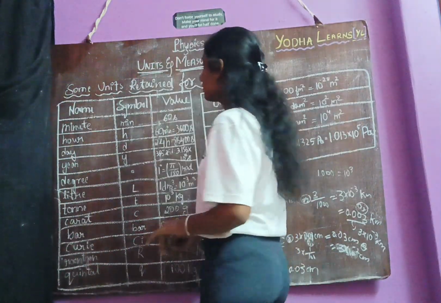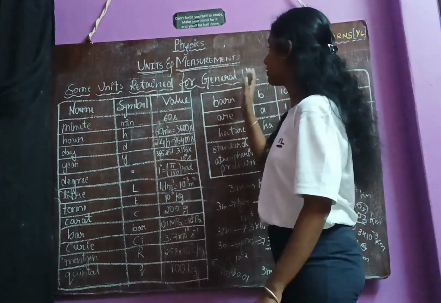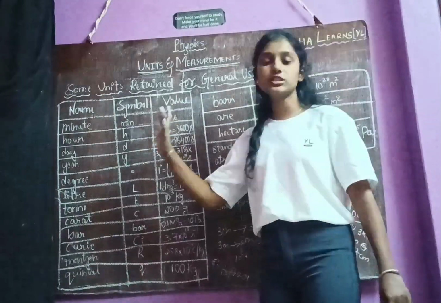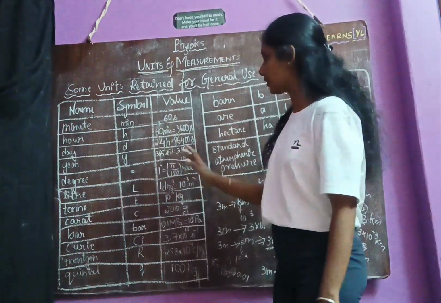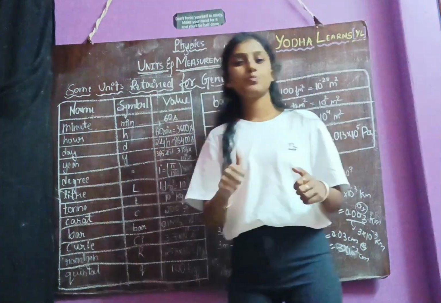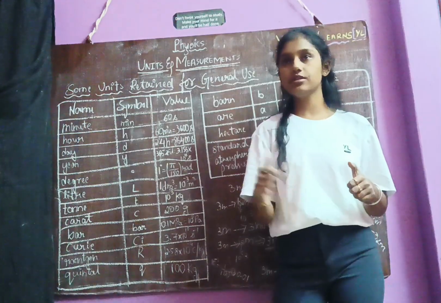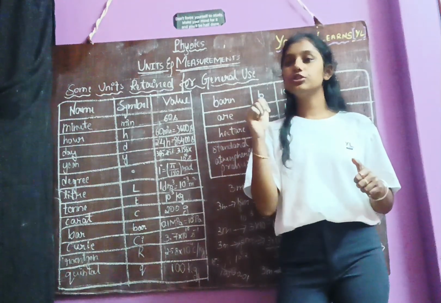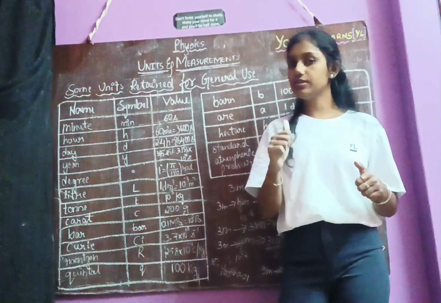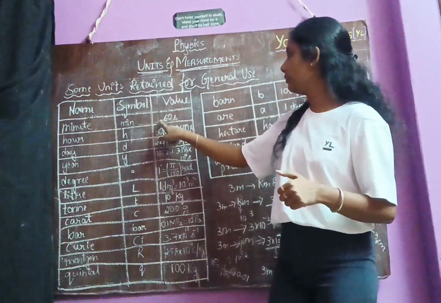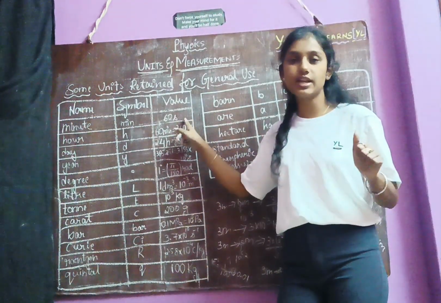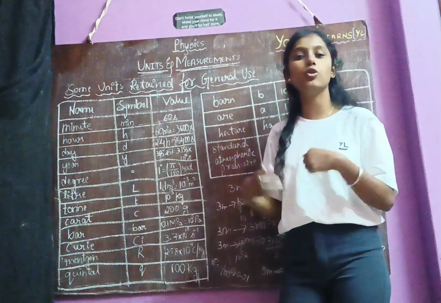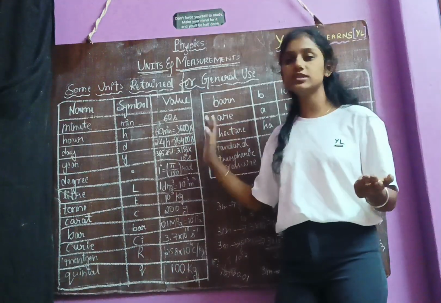Now let's get into some units of measurement for general use, or the standard values that we are going to use. So here first, minute. What is the standard value of minute? In a clock we have a total of how many seconds for 1 minute? So 1 minute is equal to 60 seconds. This is a standard value. Never will it change, nowhere will it change. So this is called a standard value.